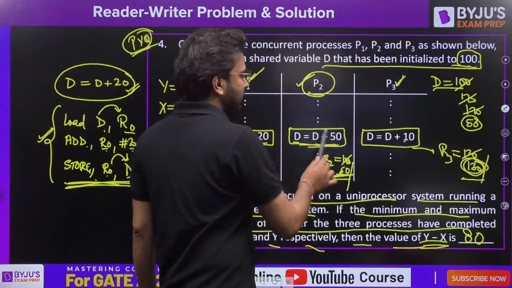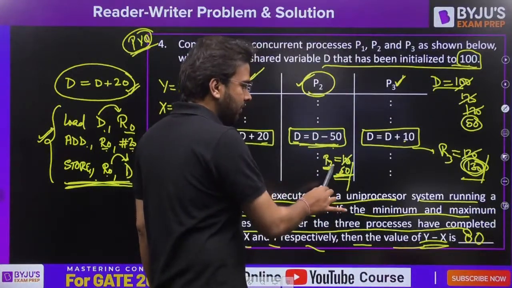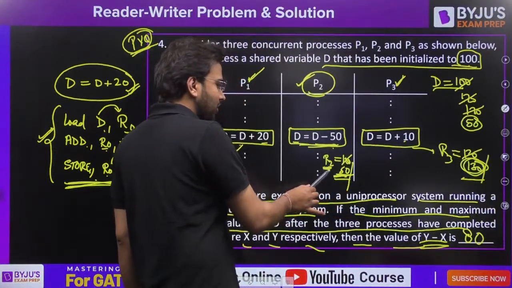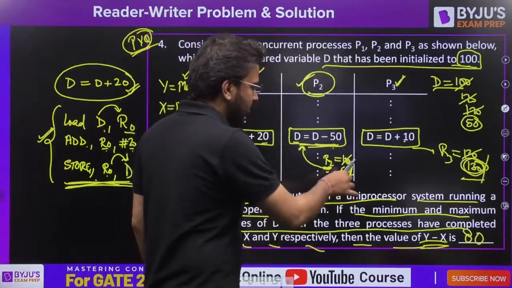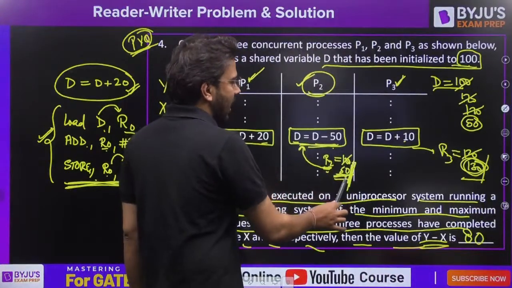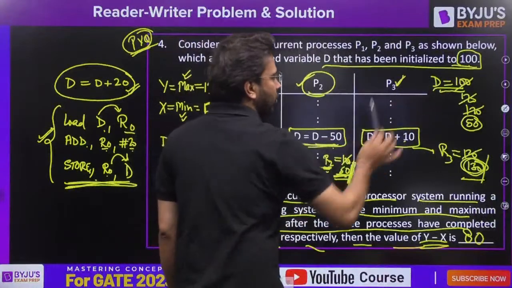So 100 minus 50 I have done, but just before storing the value of the general purpose register back, before just about to store the value of R2 back to D, I preempted that process. Now still the value of D is 100 because the R2 value is not updated to D.